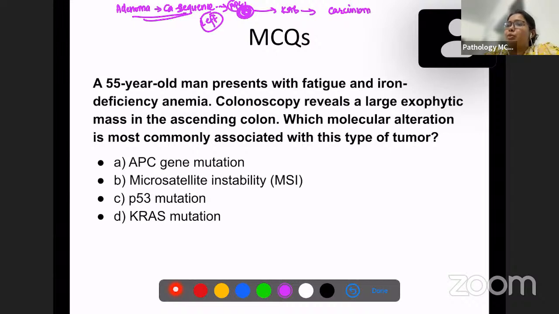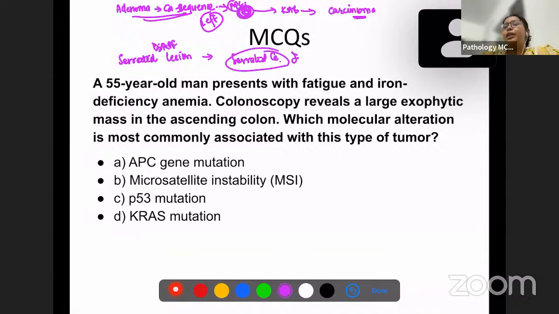This is just a quick overview I'm giving. This is the left-sided pathway, and in the right-sided pathway we have a serrated lesion, usually caused by a mutation like BRAF. This can then be converted into a serrated or infiltrative kind of carcinoma, and for this we have certain mutations: MLH1, MSH, and PMS.